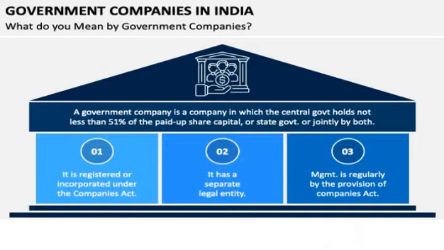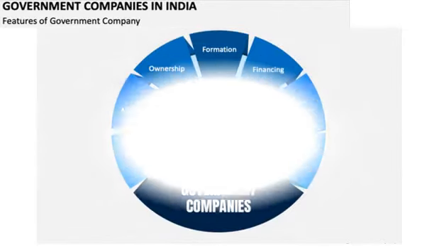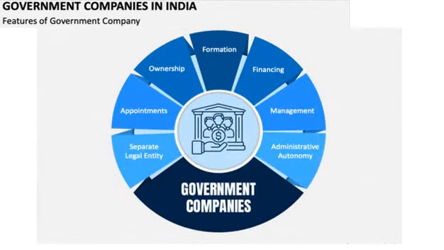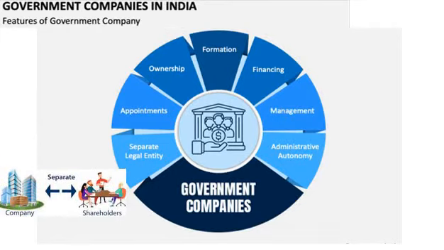Next we'll see the features of government companies. Under features of government companies we have some points. We'll see one by one. The first point is separate legal entity. The government company has a separate legal entity. Firstly, the government company will register, and after registering they enjoy a legal entity.